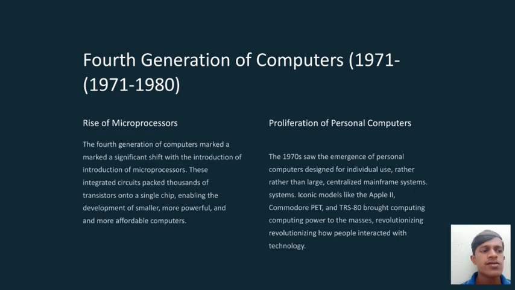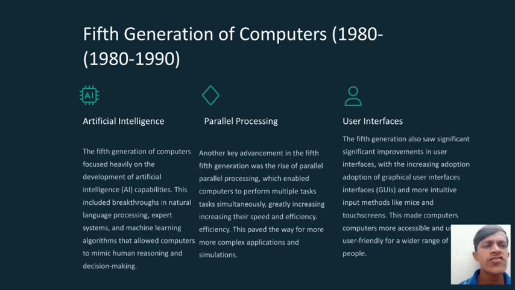Next, fifth generation of computers, from 1980 to 1990. Artificial intelligence. The fifth generation of computers focused heavily on the development of artificial intelligence capabilities. These included breakthroughs in natural language processing, expert systems, and machine learning algorithms that allowed computers to mimic human reasoning and decision making.